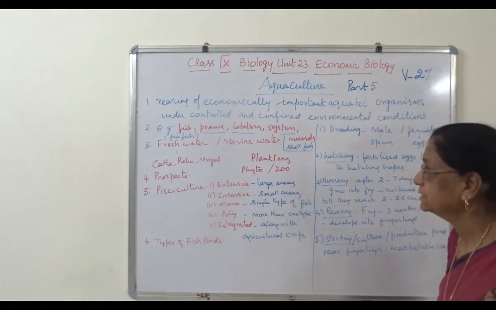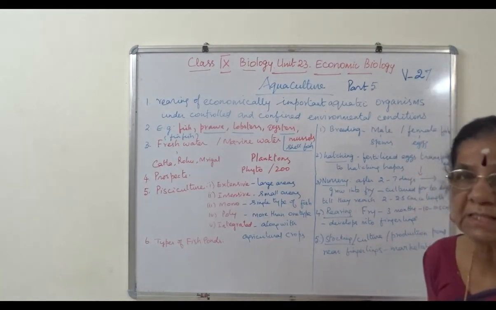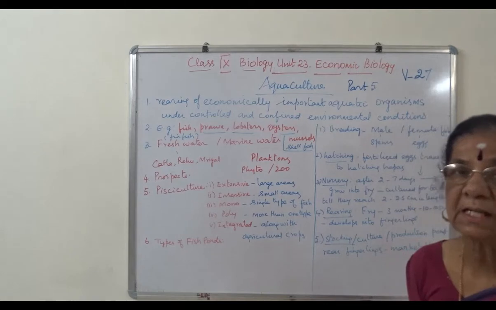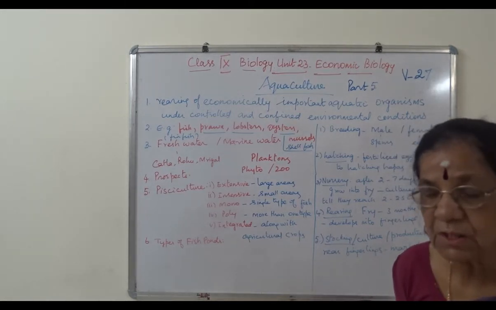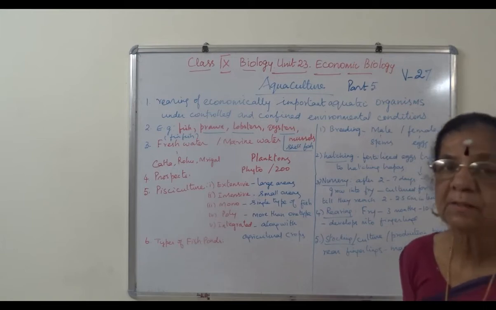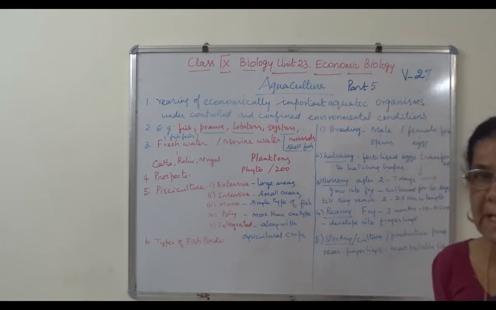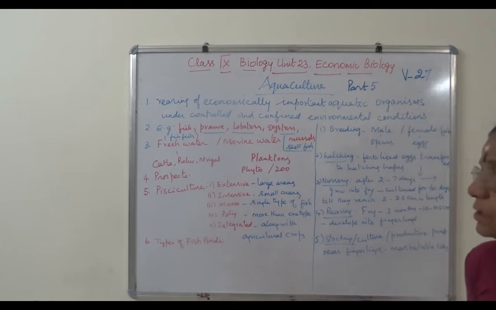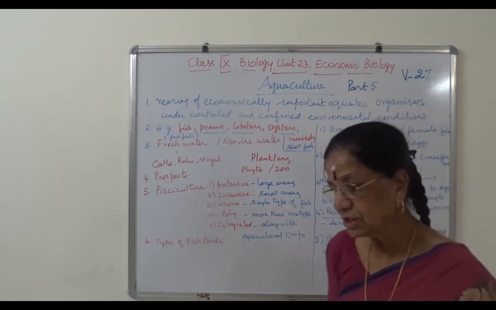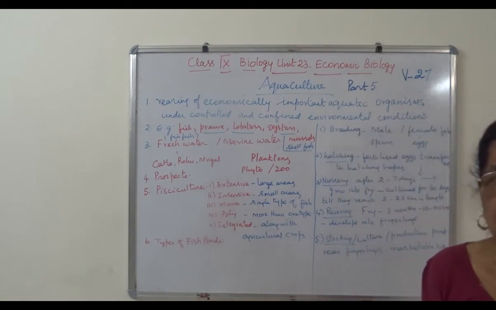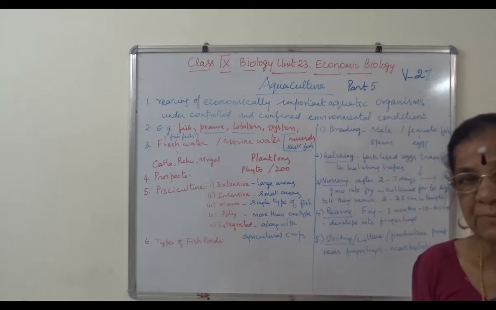Aquaculture is freshwater culture and marine water culture. Freshwater sources are river, lake, pond, pool and dam, whereas marine water is sea and ocean. Even in sea, we say shore area, seashore, and then deep sea.